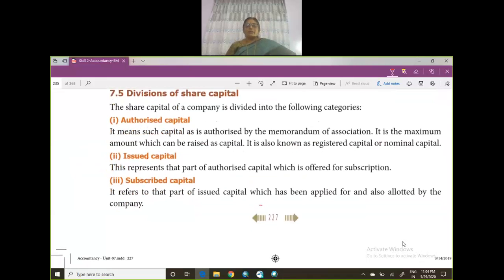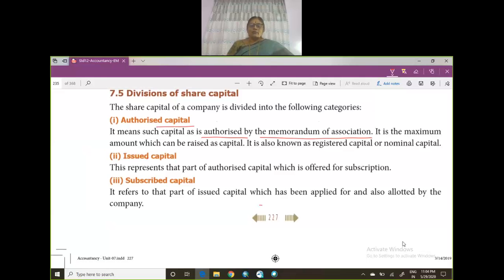Now we go to the division of share capital. Now capital can be divided into the following categories. What are they? Authorized capital. What is authorized capital? This is the maximum capital that the company can raise. And it is actually authorized in the memorandum of association. When you go and register your company, this is one of the documents that you have submitted. You have gone through what is memorandum of association, what is articles of association. In the memorandum, you will be having the name clause, objective clause, place clause, okay, the name of your company, where you are going to establish your company, what is the objective of your company, it should be legal.